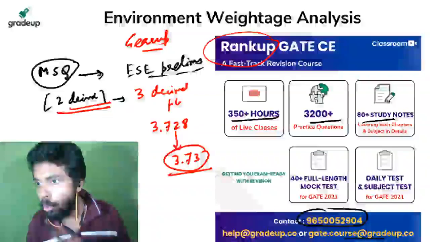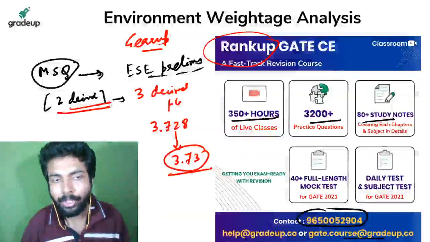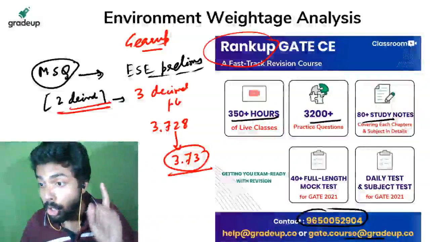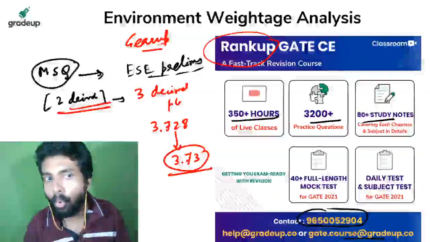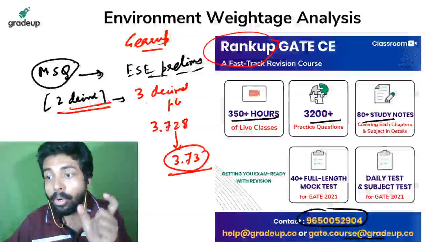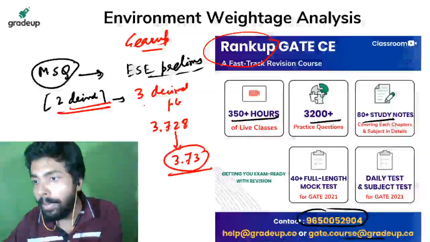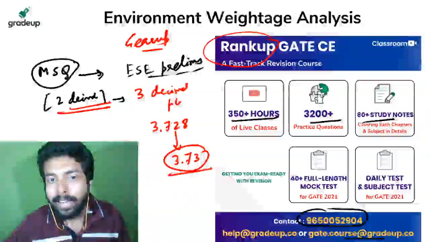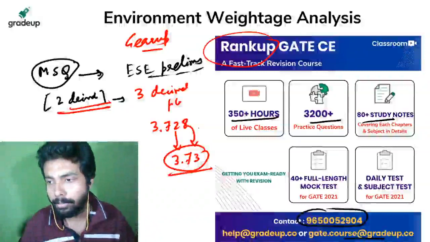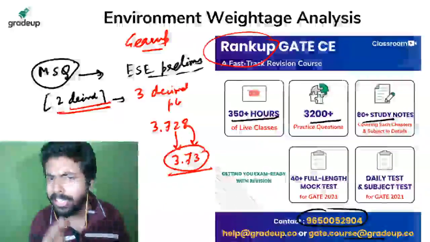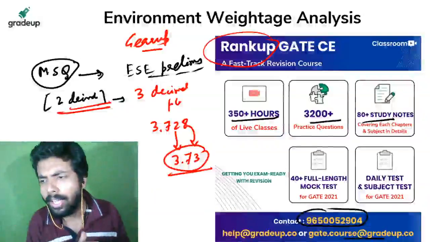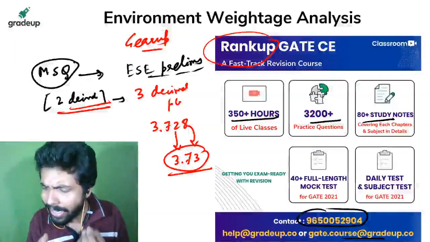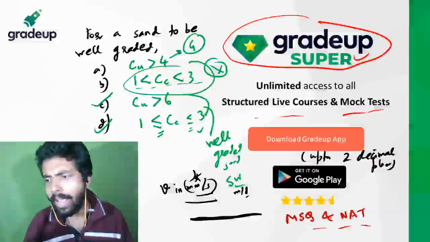If it is mentioned in the question 2 decimal places, I'm talking about NAT questions, you should not start initially with 2 decimal numbers in your calculation. No, you have to take at least one digit more. Suppose in the NAT question they are asking for the answer in 3 decimal places, then you have to take 4 decimals in the intermediate calculation. In the final step, truncate to the desired number of decimals. Understood? Very, very important thing. These are very small things, but a lot of people don't listen. I think you know this, but then you go to the exam and make mistakes. These are very intricate things and I hope that I have helped you.